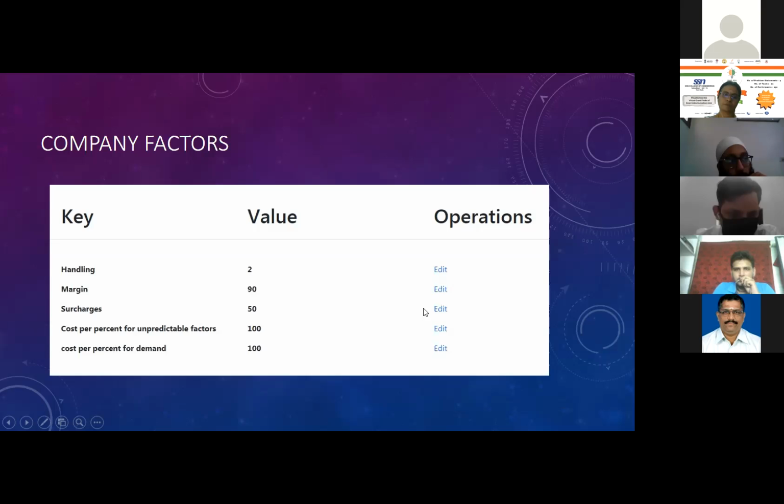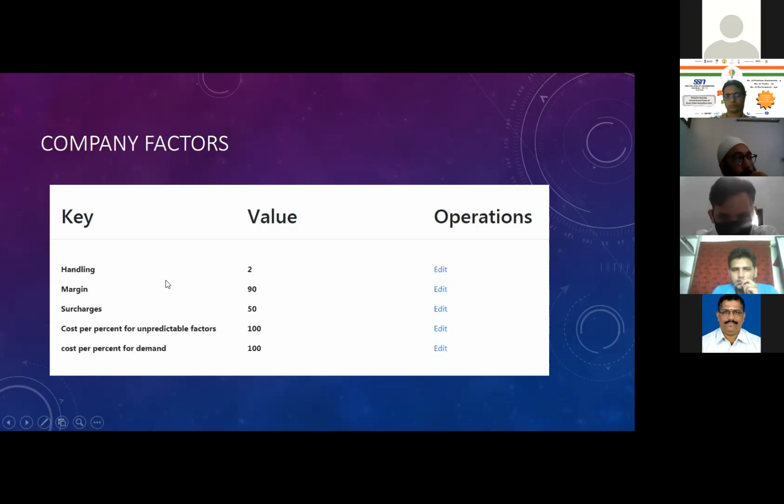I am showing you this PPT picture. What do these numbers belong to? Is it a percentage or rupees? There should be some parameter, sir. Like handling is 2%, and margin we are saying 90%. First, margin can't be 90%.